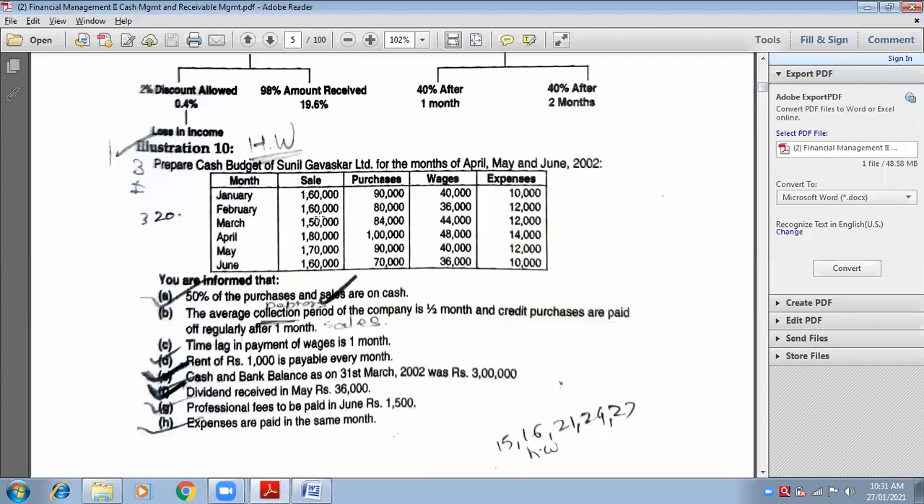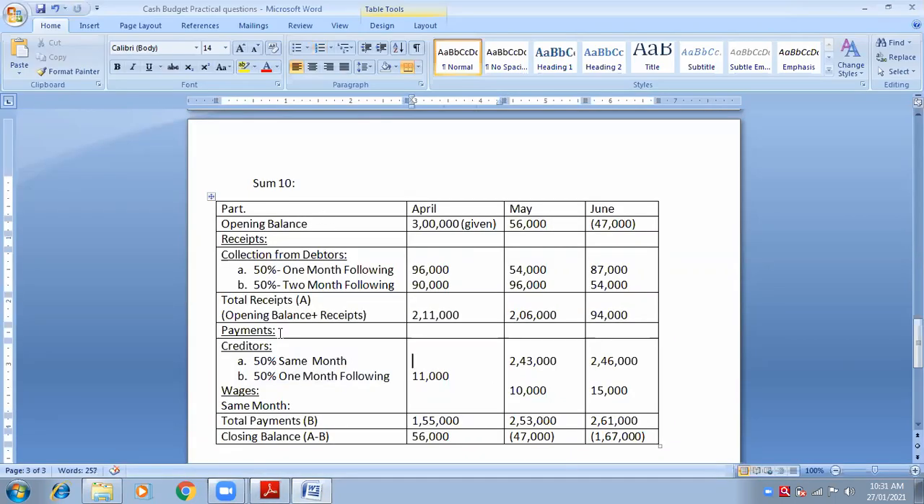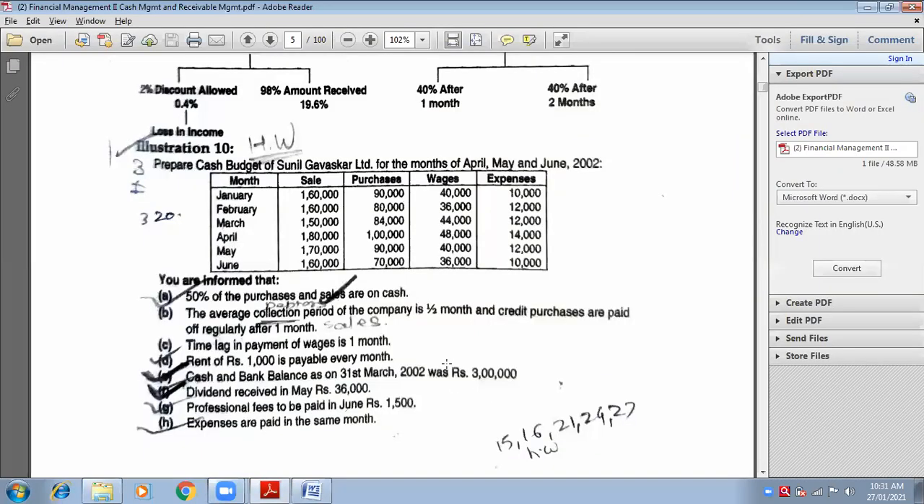Now tell me purchases. We are going to start with same month and finish the same month first. So we need to think about April. What is the same month of April? Come on, quickly. April. Very good. And the same month of May? May. So you have to think about the same month.